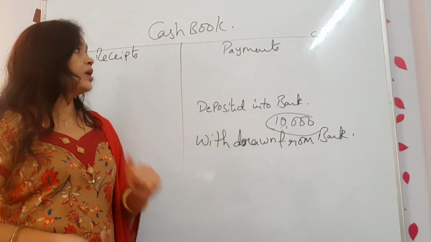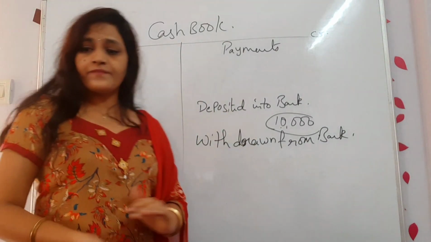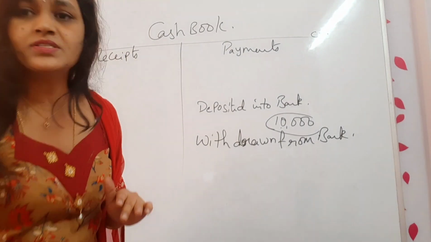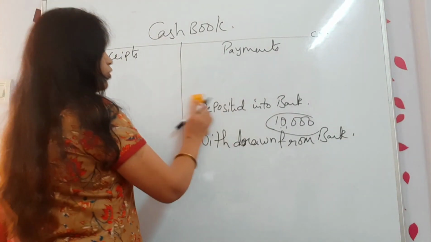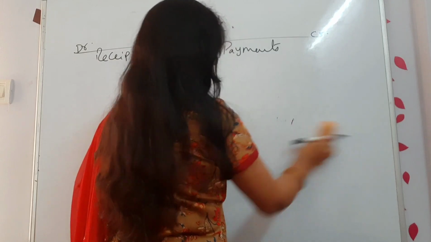Okay, so now where should I show it? Shall I enter everything in the cash column itself? If I enter it in the cash column itself, won't you get confused?